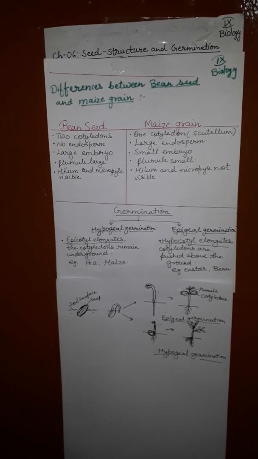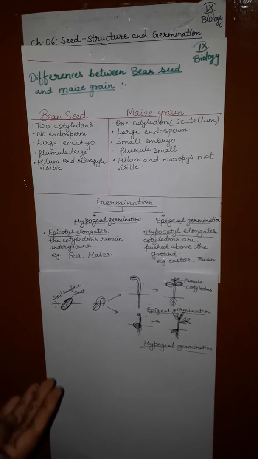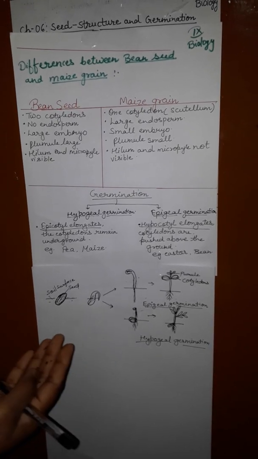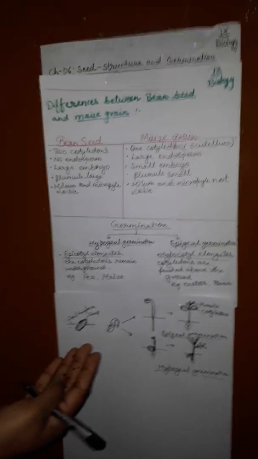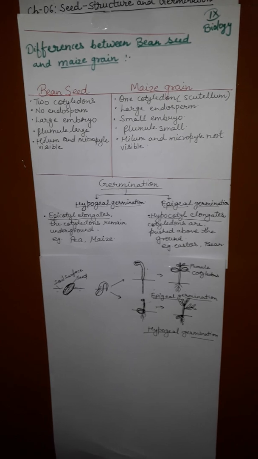The conditions for germination: first, water. The seed absorbs water from the soil. The uses of water include rupturing of the seed coat and activating the enzymes to convert the food into a dissolved form for the embryo.